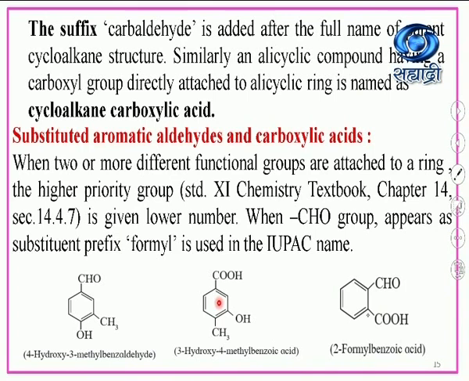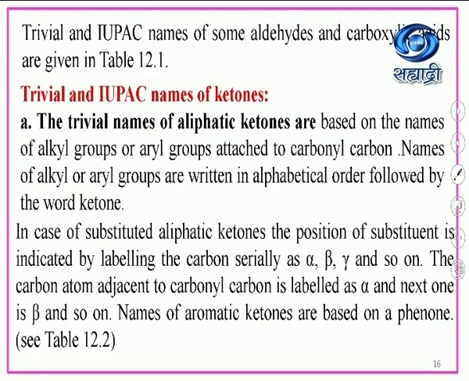Then another example here. You will observe that at the carbon where the carboxyl group is there, number 1 is given, and here carbon number 2 is given. So here, the -CHO group is known as a formyl group, so it is 2-formylbenzoic acid. Then trivial and IUPAC names of some aldehydes and carboxylic acids are given in table number 12.1.